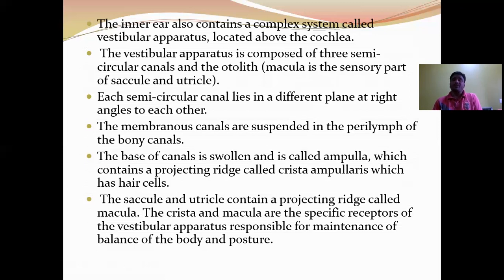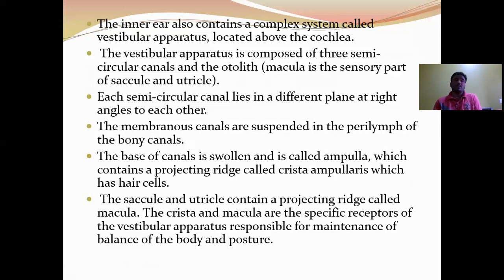Next, another function of the ear is body balance, the maintenance of body posture. The inner ear also contains a complex system called the vestibular apparatus, located above the cochlea. The vestibular apparatus is composed of the semicircular canals and the otolith organ.